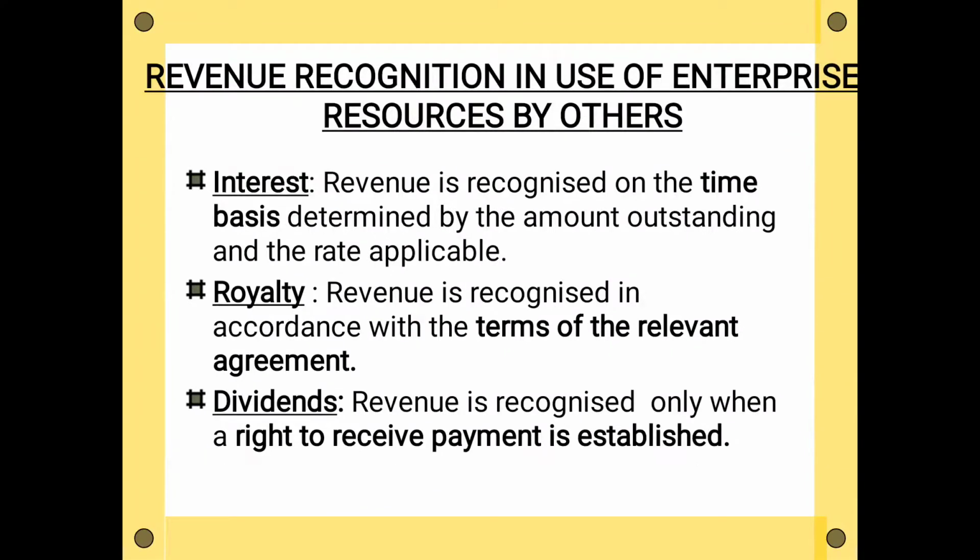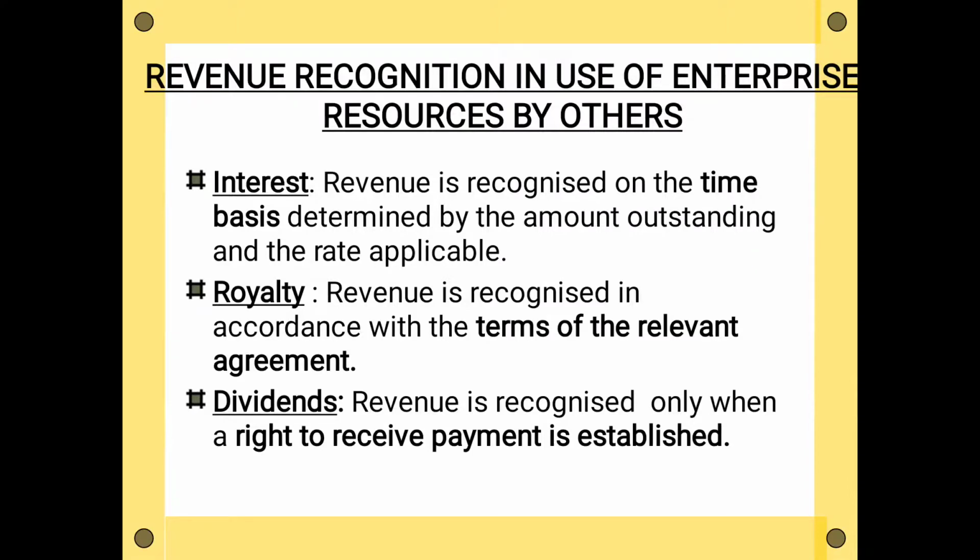Now we are going to see the third scope of this accounting standard, that is revenue recognition in use of enterprise resources by others. Which resources are to be used here? Resources in terms of money or resources in terms of brands, copyrights, patents, those intangible assets can be there, right? So first is interest.